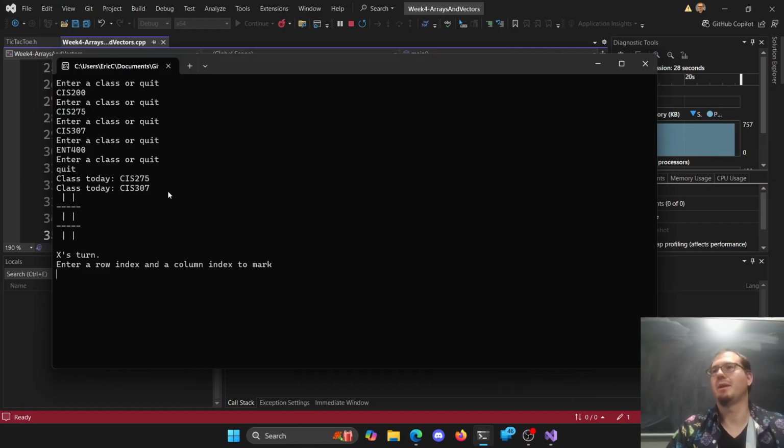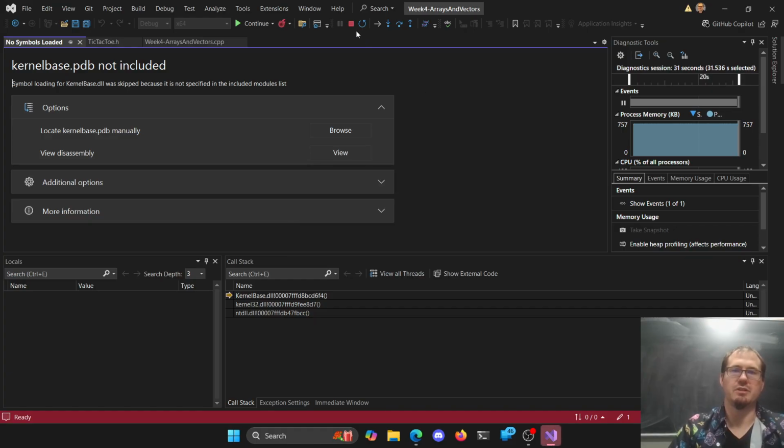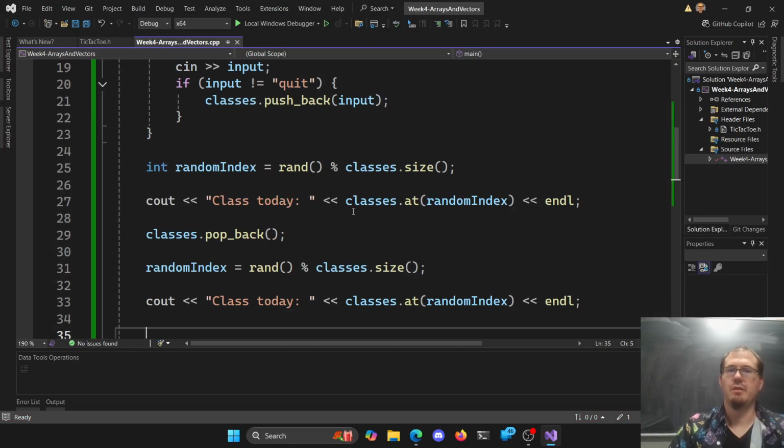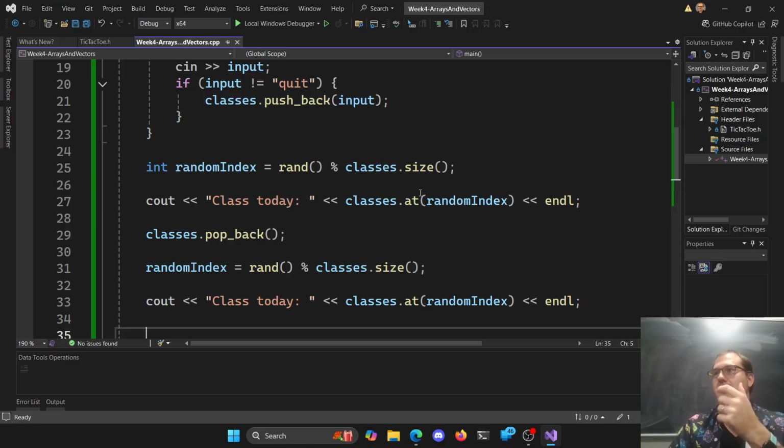We got rid of one. We picked another random class. Seems to work okay so far, right? We can close that. Oh, I crashed it by closing it. My bad. Right? So it's only so good though, because ideally you want to pick a specific class to drop, not I'm just going to take the last one you registered for and get rid of that for you. It might work okay, but in general, I think you'd be a little upset if the system did that for you. So let's see how we can remove a specific one.